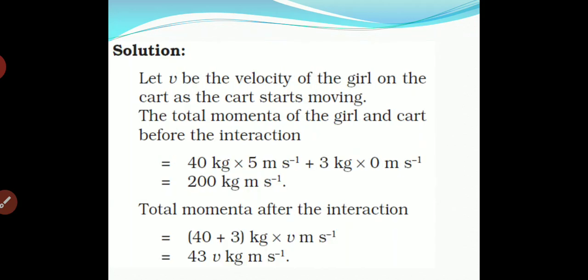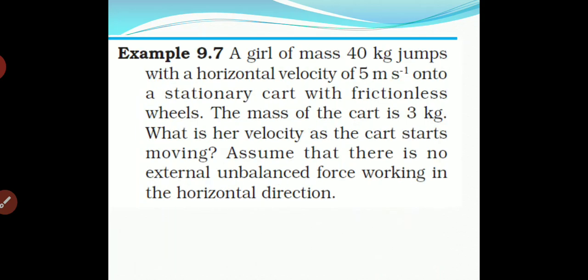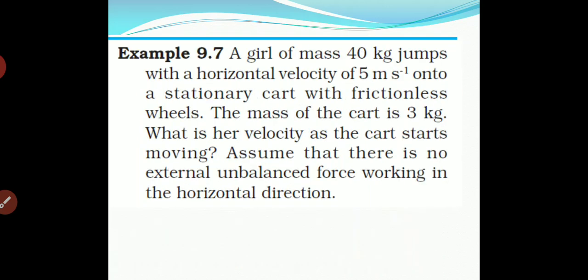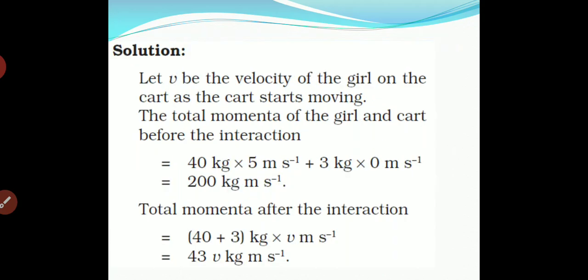So here, what was the total momentum of the girl and cart before the interaction? 40 kg, which is the mass of the girl, into 5 meter per second, that is her velocity, plus 3 kg, which is the mass of the cart.